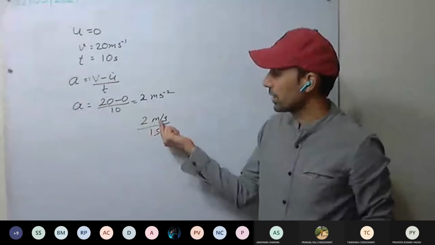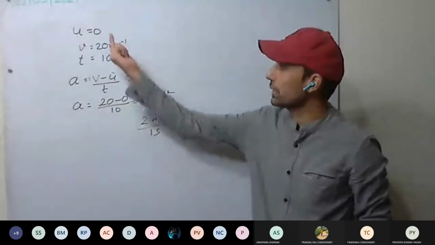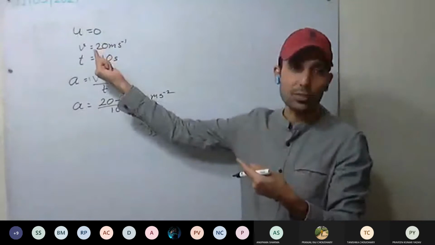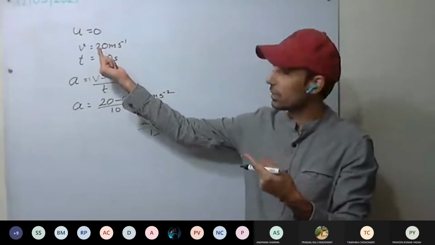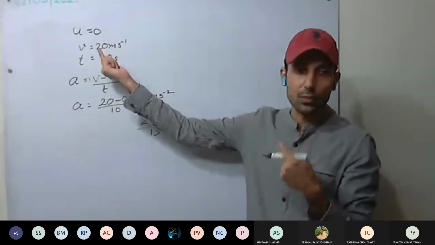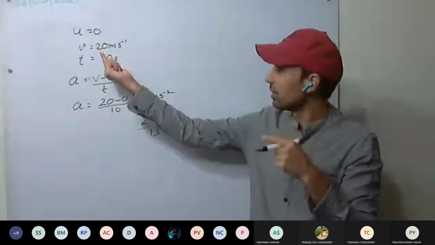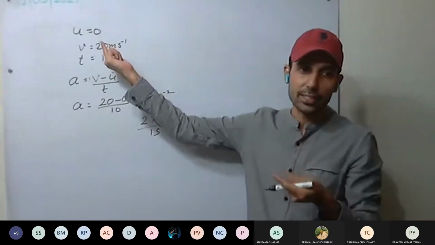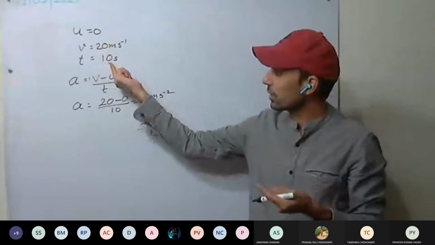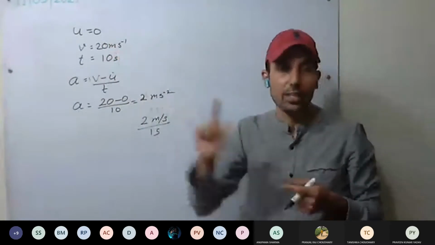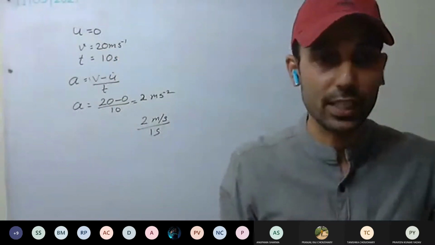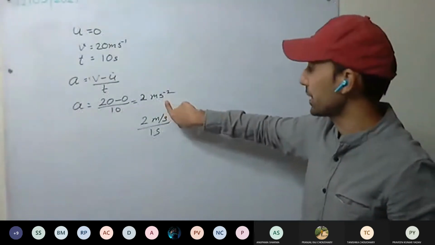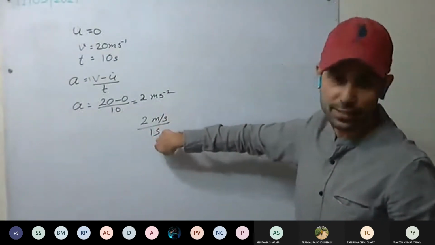Initially it was 0, after 1 second it becomes 2, after 2 seconds 4, after 3 seconds 6, after 4 seconds 8, after 5 seconds 10, and after 10 seconds it becomes 20 meter per second. So each second the velocity is increasing by 2 meter per second.